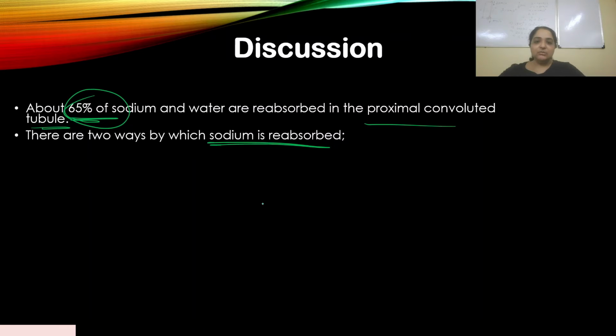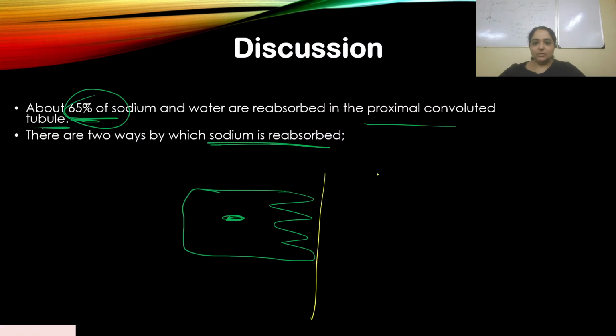Similarly over here in the PCT, a similar concept is applied. So let's say you have your brush bordered epithelium over here. On one side you have your tubule. This is the basolateral side, so the interstitial fluid is here.